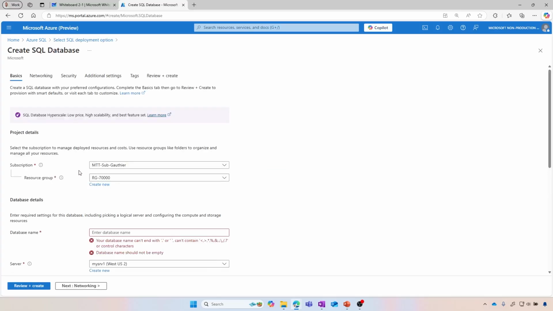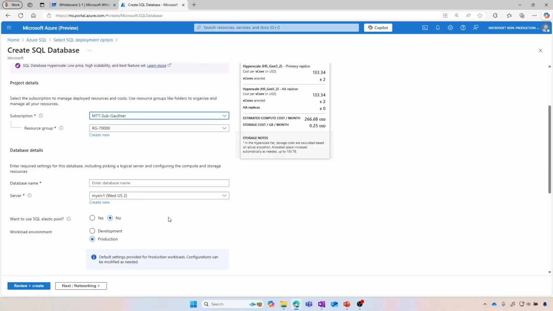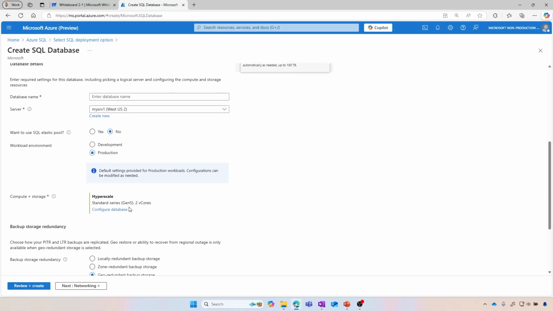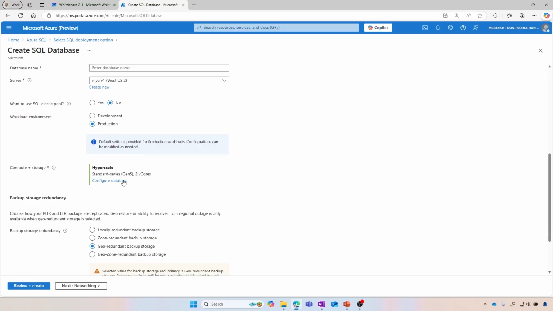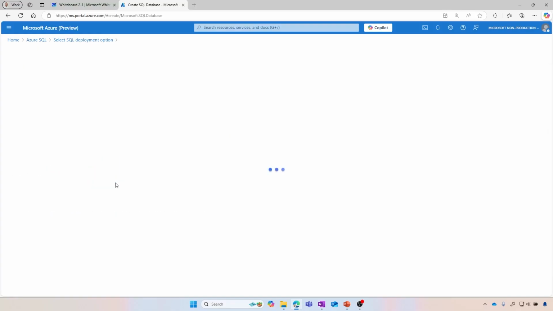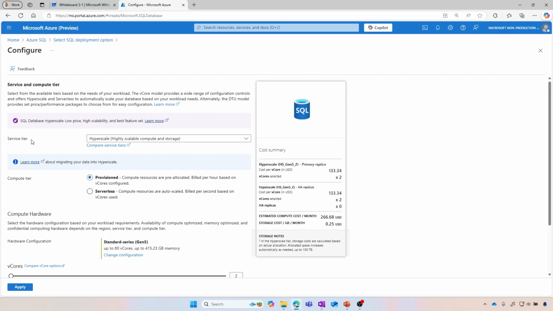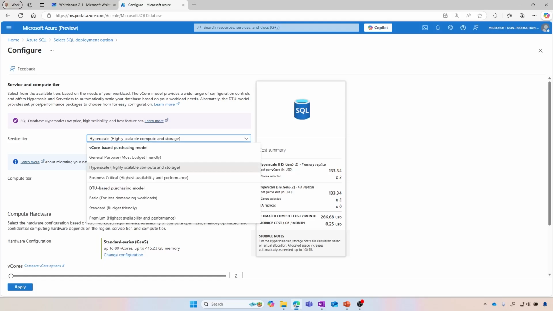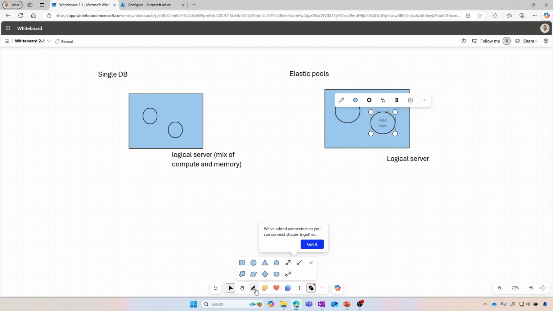All right. So when we go there, I'm going to scroll down a little bit here. So configuration database for the compute and storage. So let's go there. Potentially here, we have two different options. We have the service tier and then the compute tier. Okay, so let's go ahead with the service tier at first, right? So service tier, I'm going to scroll down here the options. So we have a couple of options for the vCore approach, and then we have some options for the DTU approach. So let me go ahead on the whiteboard.